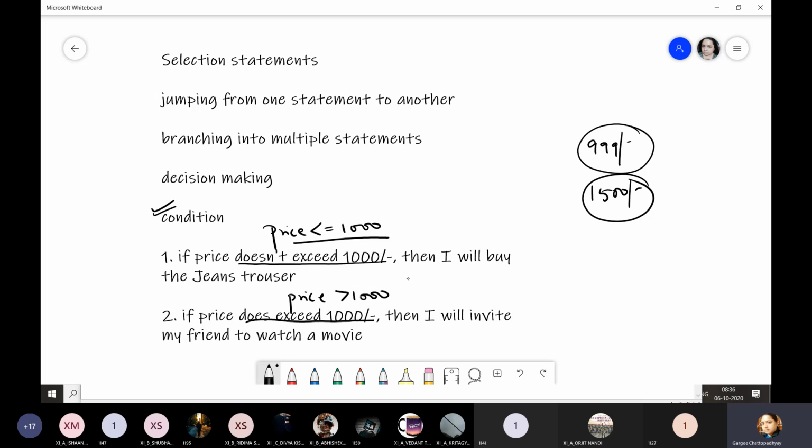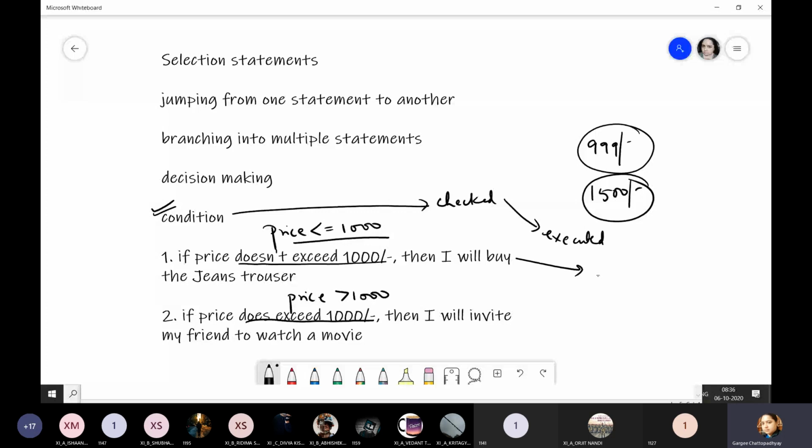That is, this course of action will be taken, this condition will be checked. At what time? When you are executing your plan. So when the program gets executed, only then this condition is checked. And depending upon the condition, a particular course of action will be taken.